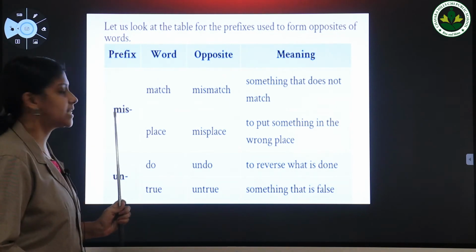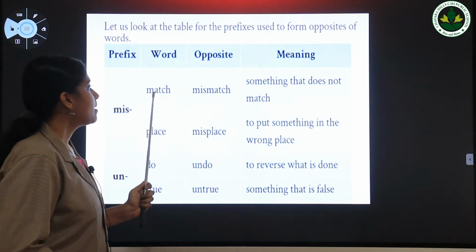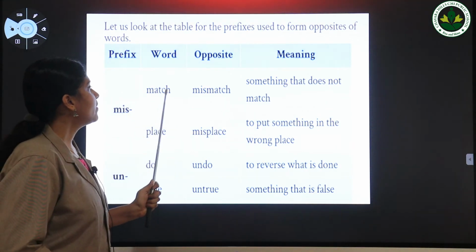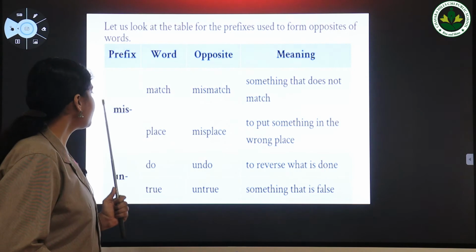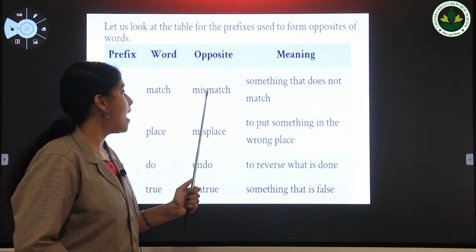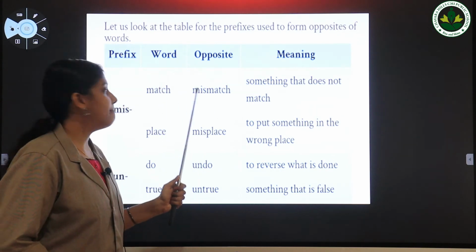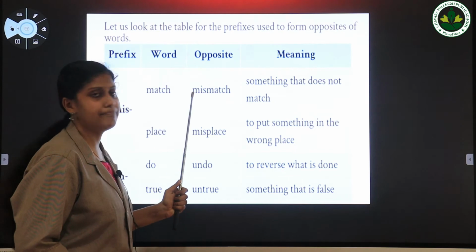Now let's check more examples. Mis is an example of a prefix. Mis is a prefix and the word is match. When this prefix mis is added to the word match, we will get a new word, mismatch, and it is the opposite of the word match.